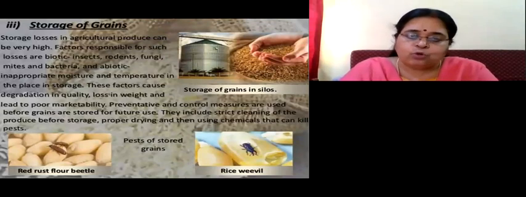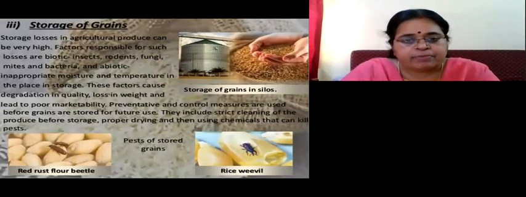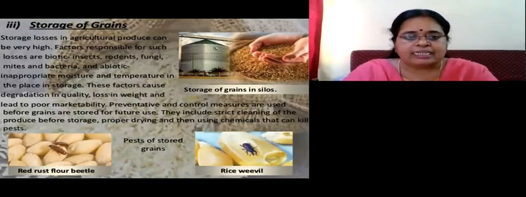But is that protection only from them? No. We have to protect the crops from excessive temperature, from rodents. Rodents means big rats are there. Fungus can attack them. Bacteria can attack them. More moisture can attack them. If suitable temperature is not there, the crops can be damaged.